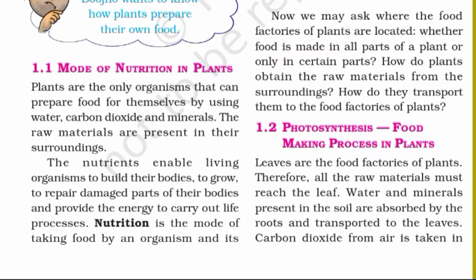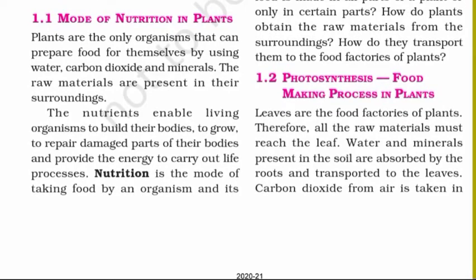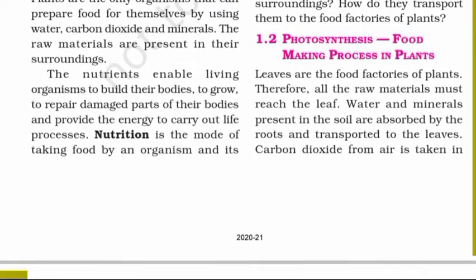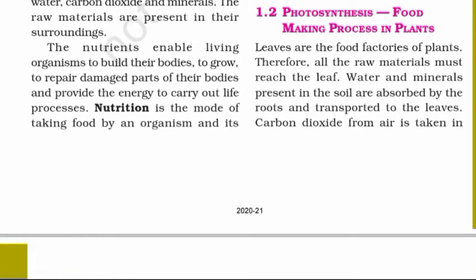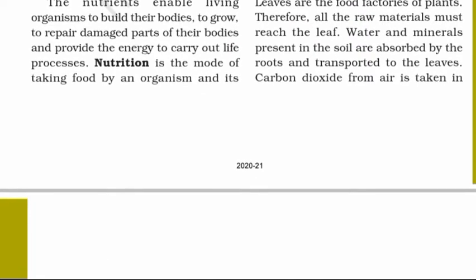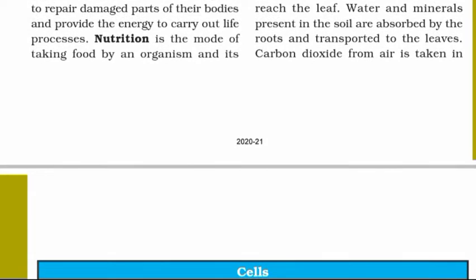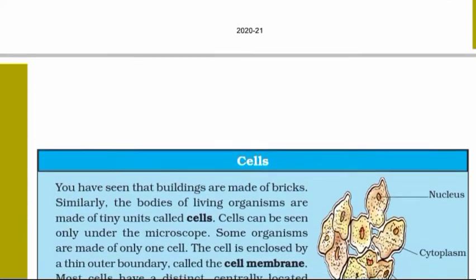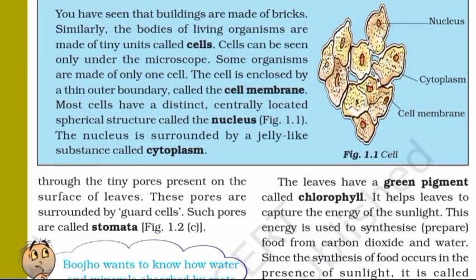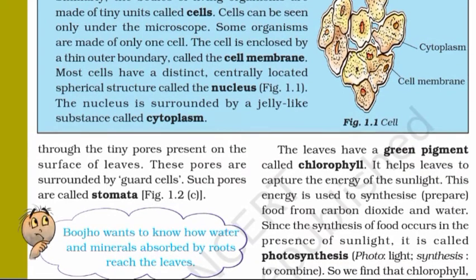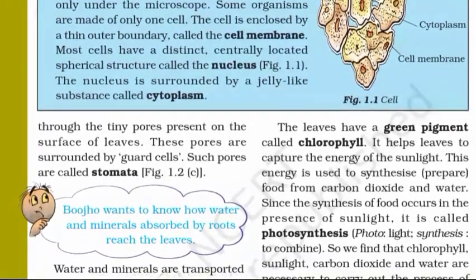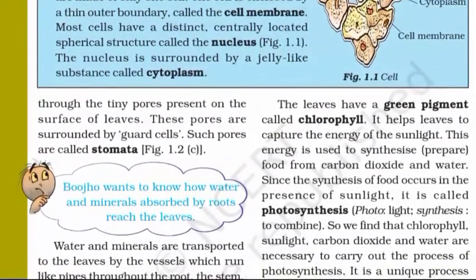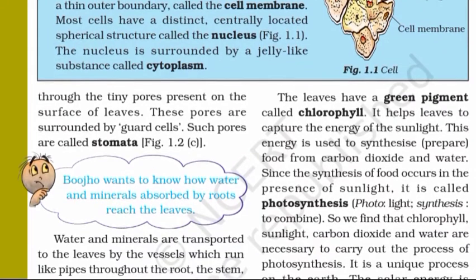1.2 Photosynthesis, food making process in plants. Leaves are the food factories of plants. Therefore, all the raw material must reach the leaf. Water and minerals present in the soil are absorbed by the roots and transported to the leaves. Carbon dioxide from air is taken in through the tiny pores present on the surface of leaves. Page 2. These pores are surrounded by guard cells. Such pores are called stomata. We'll understand more about stomata with the help of figure 1.2c.